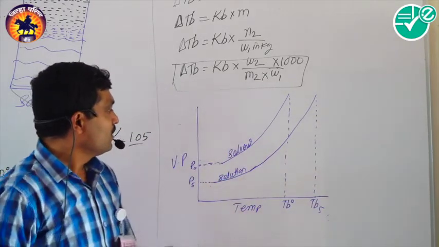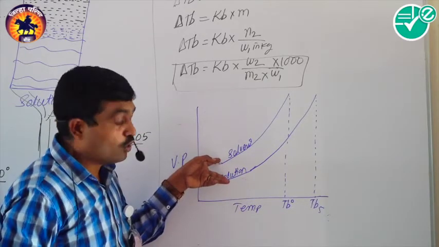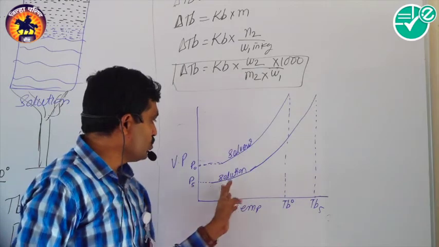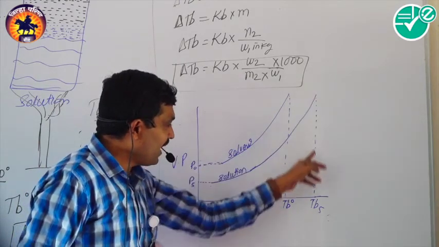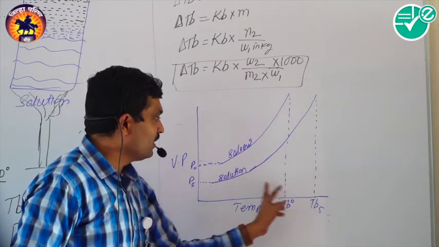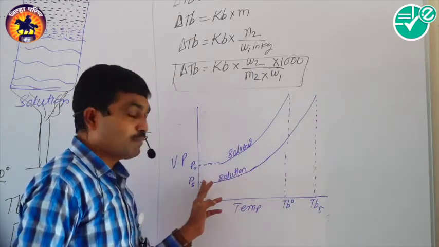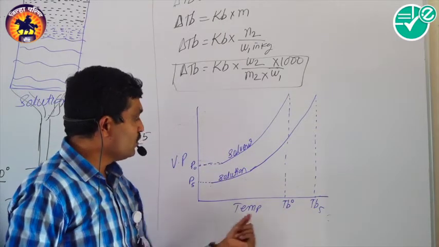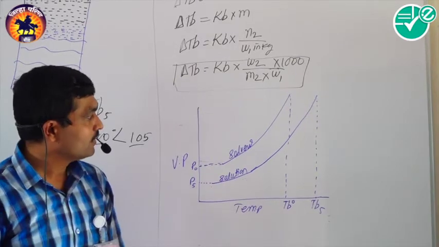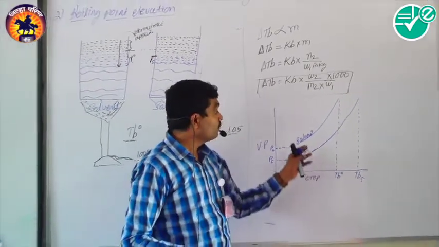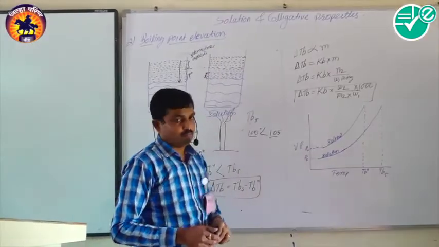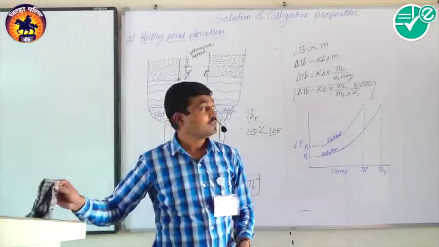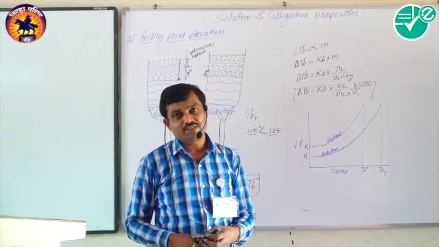So look at here, this is the lowering of vapor pressure. This is the increase in boiling point of the solution. The solution has the higher boiling point. So this is the boiling point of the solution, and the vapor pressure is lower. And this is the boiling point of the solvent. In this way we can represent graphically the boiling point and vapor pressure. So okay, here we completed the second colligative property, that is the elevation in boiling point.